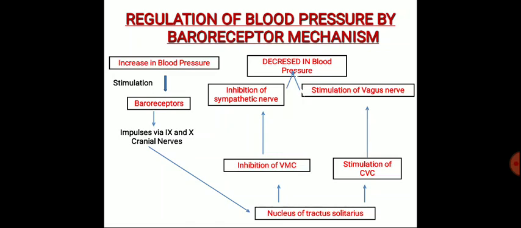When we see the regulation of blood pressure by the baroreceptor mechanism, when there is an increase in the blood pressure, the baroreceptors are stimulated, and afferent impulses via the 9th and 10th cranial nerves go to the nucleus tractus solitarius. There, inhibition of the vasomotor center and stimulation of the cardiovagal centers occur. Inhibition of the vasomotor center causes inhibition of sympathetic nerves and a decrease in blood pressure. Stimulation of the cardiac vagal center causes stimulation of the vagus nerve and a decrease in blood pressure.